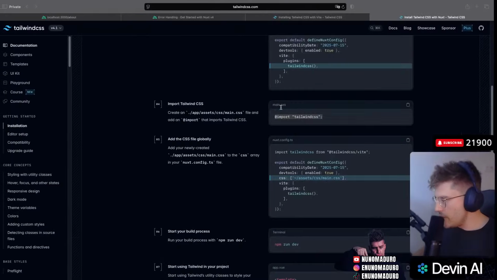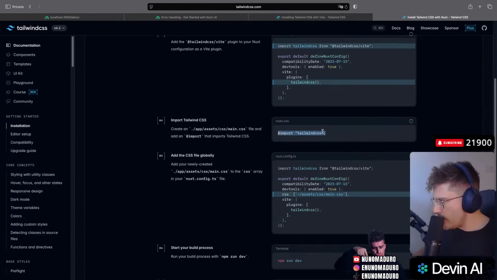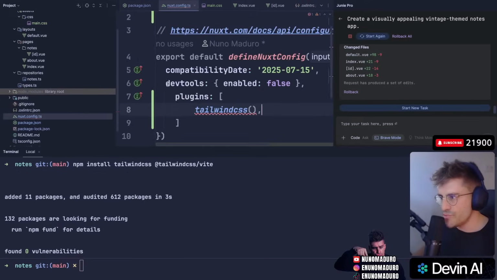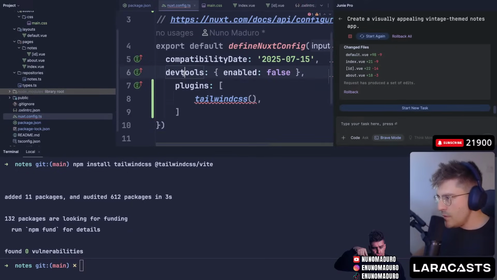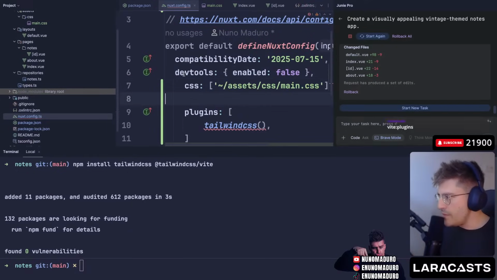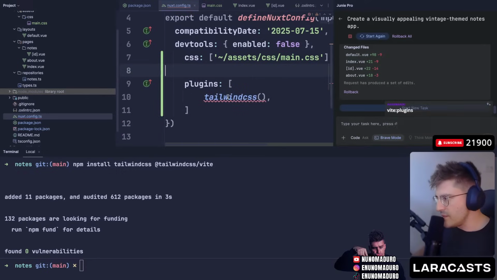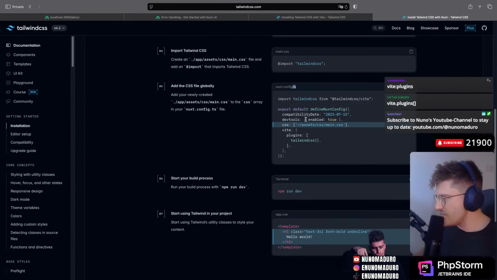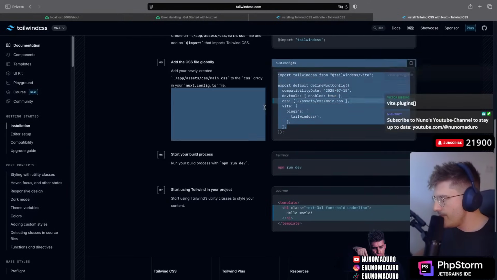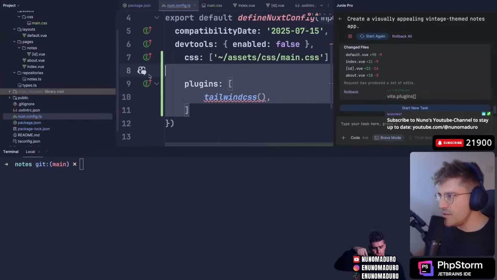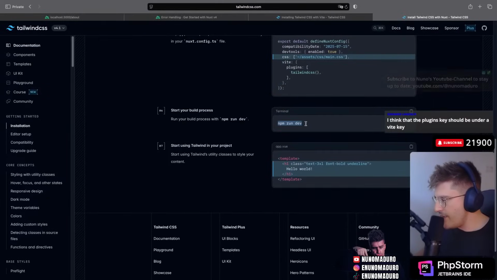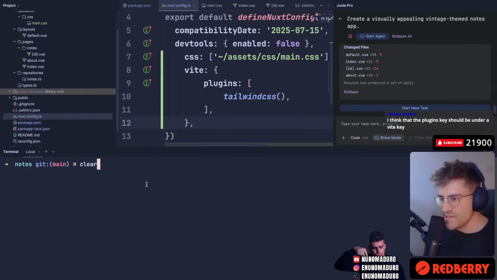We import Tailwind all the way at the top. And what else are we missing? Oh, we do need to include the CSS under devtools. Right here. Why is it complaining? Like literally, why are you complaining? No, it's a TS file. Yeah, that should just work. Did I? I did not. Okay, so that was the problem. Next, I run npm run dev, and I do have everything on Tailwind CSS, I think.